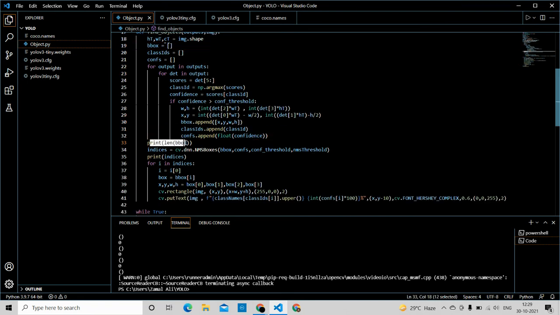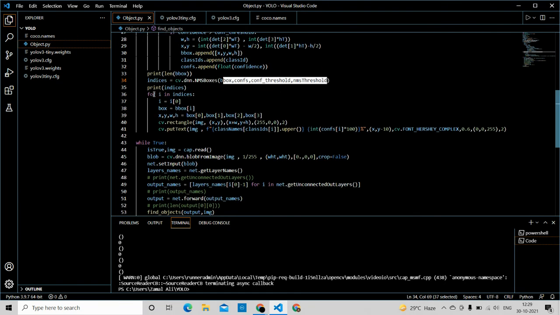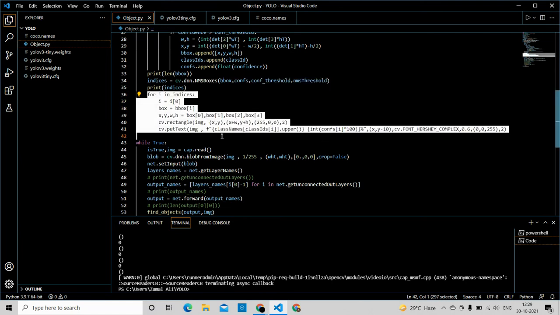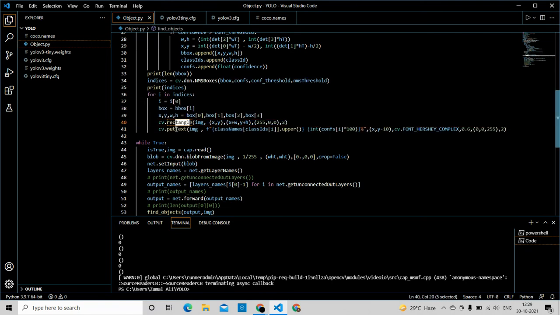Then we are just trying to print the length of the bounding box. You can comment this out, it's not necessary to write this. Then indices, this is NMSBoxes. We are just giving a few arguments in it. This is just a built-in function. Then we are printing index, and then we are again iterating over the indices. Indices is basically a list, it could be a type of np array. So we are iterating over it and performing this action. This is just drawing a rectangle and giving some text onto it.